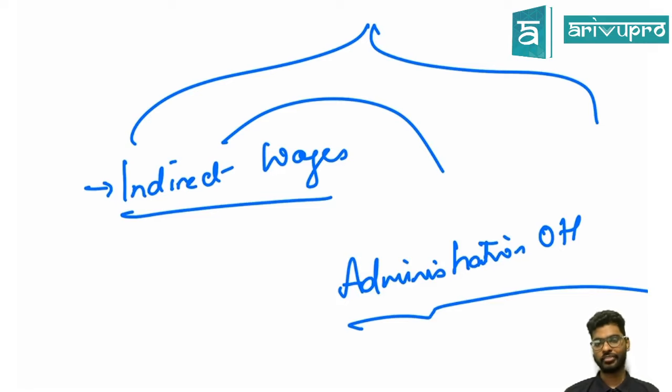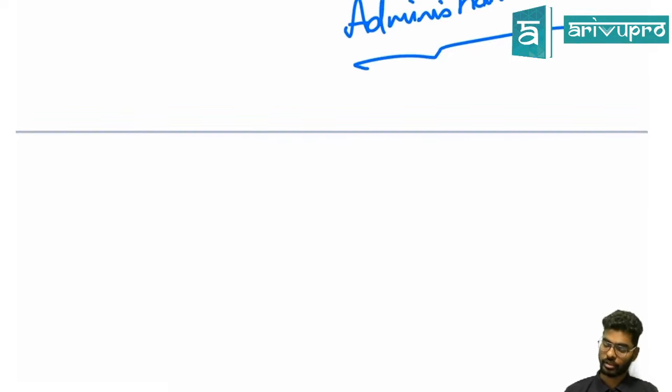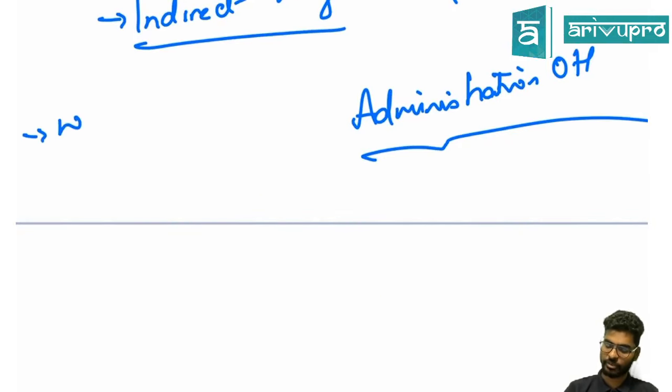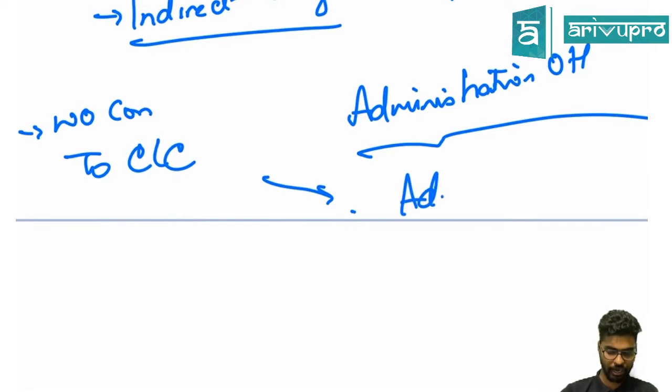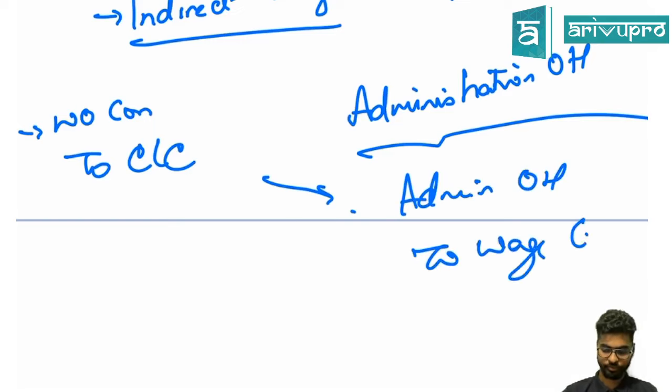First, indirect wages. Correct. The first journal entry will become wage control to cost ledger control. From there, it will go on to the administration overheads control to wage control.